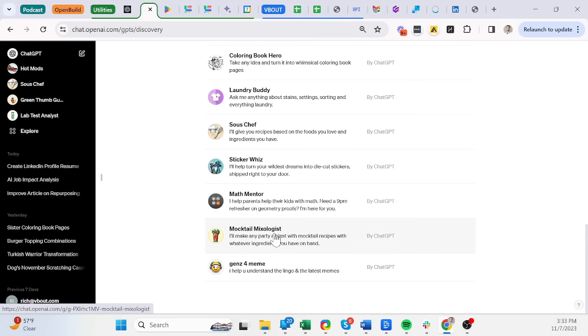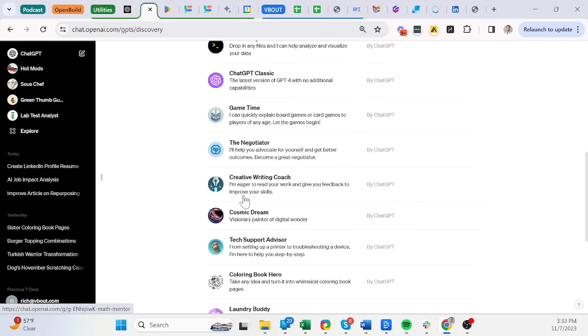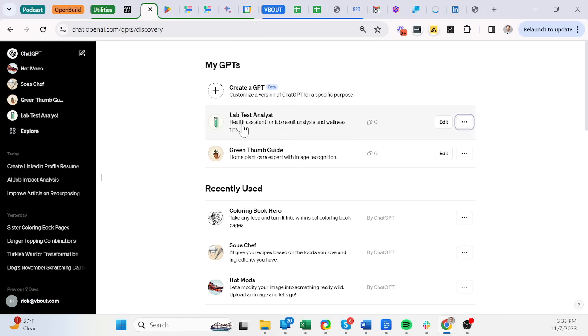Like a mocktail mixologist, a math mentor. So these are the 2 that I already used. You can see their shortcuts on the left. But here is how simple it is to build an app together.